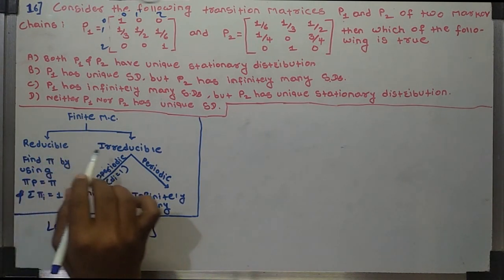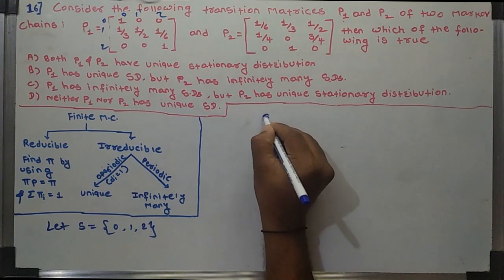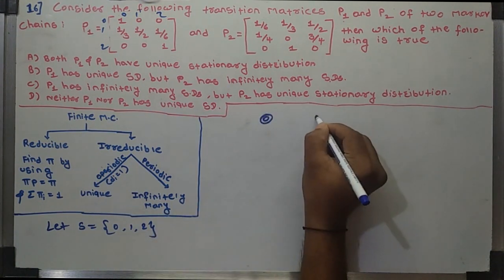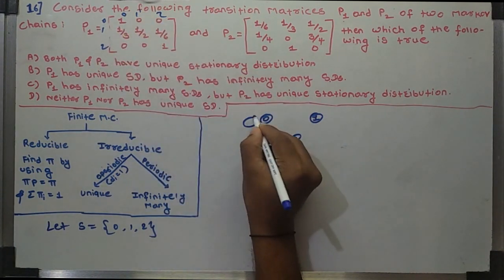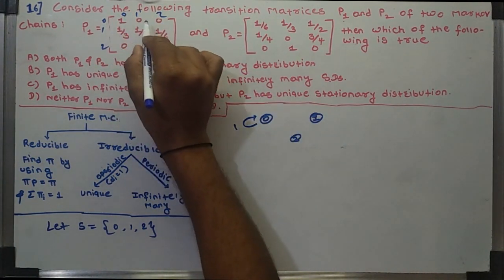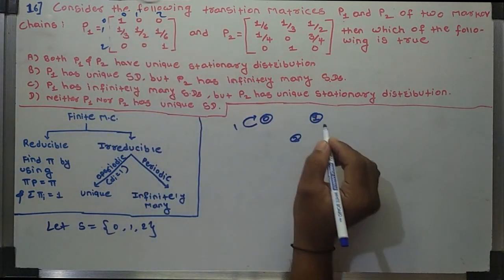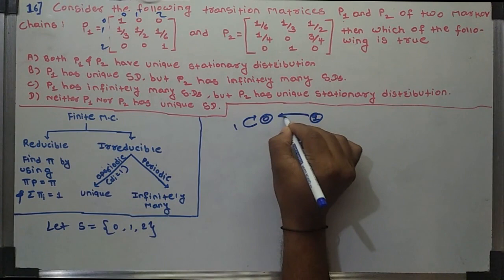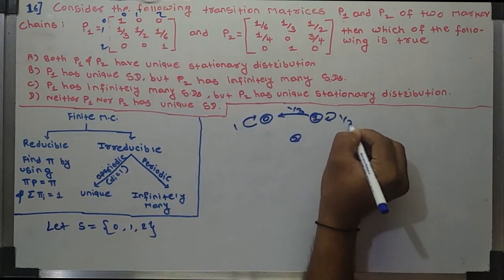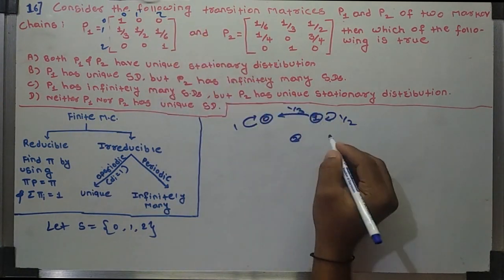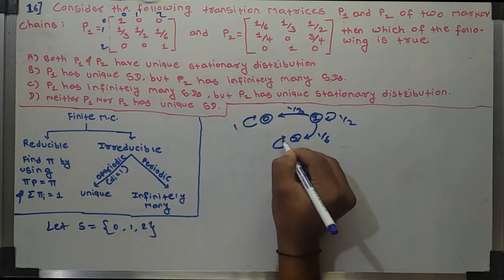To find whether it is reducible or irreducible, we first draw the transition diagram. These states are 0, 1 and 2. We go from 0 to 0 with probability 1, 0 to 1 is 0, and 0 to 2 is 0. Also we go from 1 to 0 with probability 1/3, 1 to 1 with probability 1/2, and 1 to 2 with probability 1/6, and 2 to 2 with probability 1.